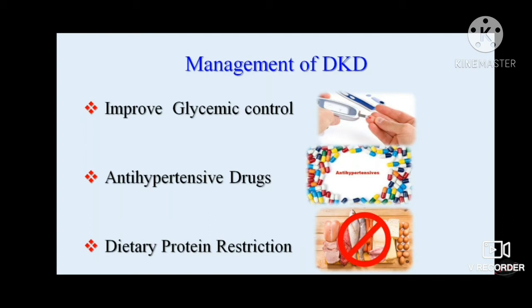When we are using ACE inhibitors or ARB blockers, we have to monitor the potassium levels. If we find hyperkalemia or hypokalemia, then we have to think about adding diuretics, and once again, when we add a diuretic, we have to closely monitor the electrolyte levels. That is how antihypertensive drugs are judiciously used for the management of DKD. The most used drugs are ACE inhibitors, ARB blockers, and then add-on diuretics.